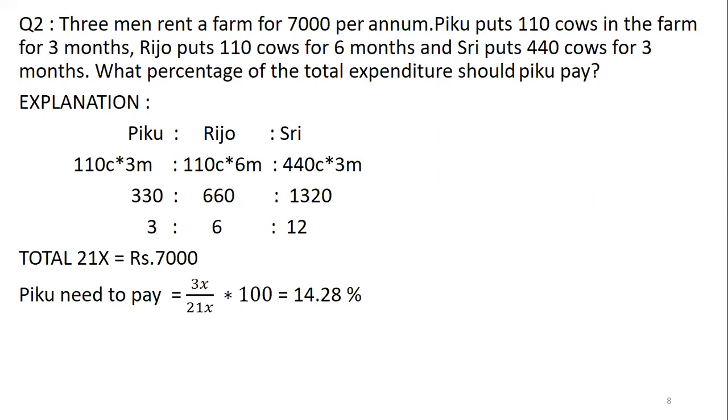X we need not find out, but how much will Piku pay? So Piku will pay 3X out of that 21X. So they have asked for percentage. They are not asking for the 3X value. So 3X is Piku's contribution out of a total of 21X. So 3X divided by 21X into 100, 14.28%.